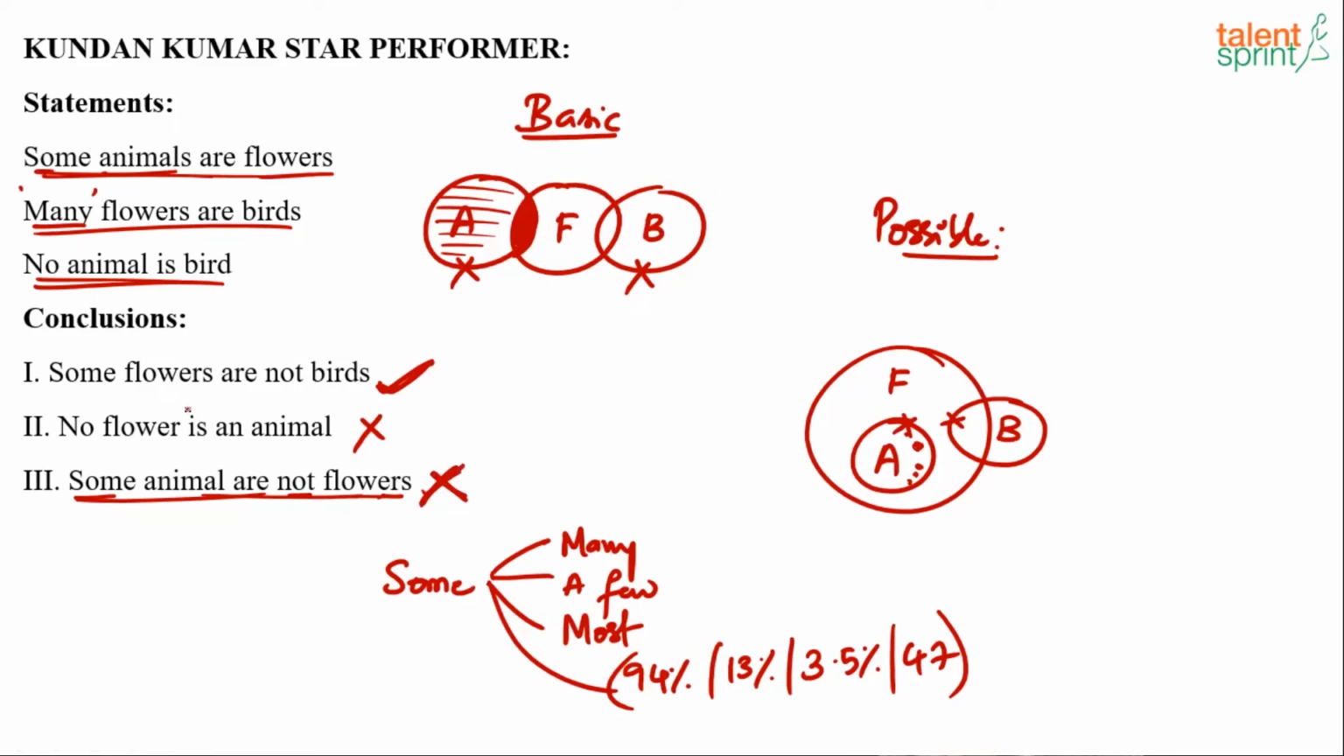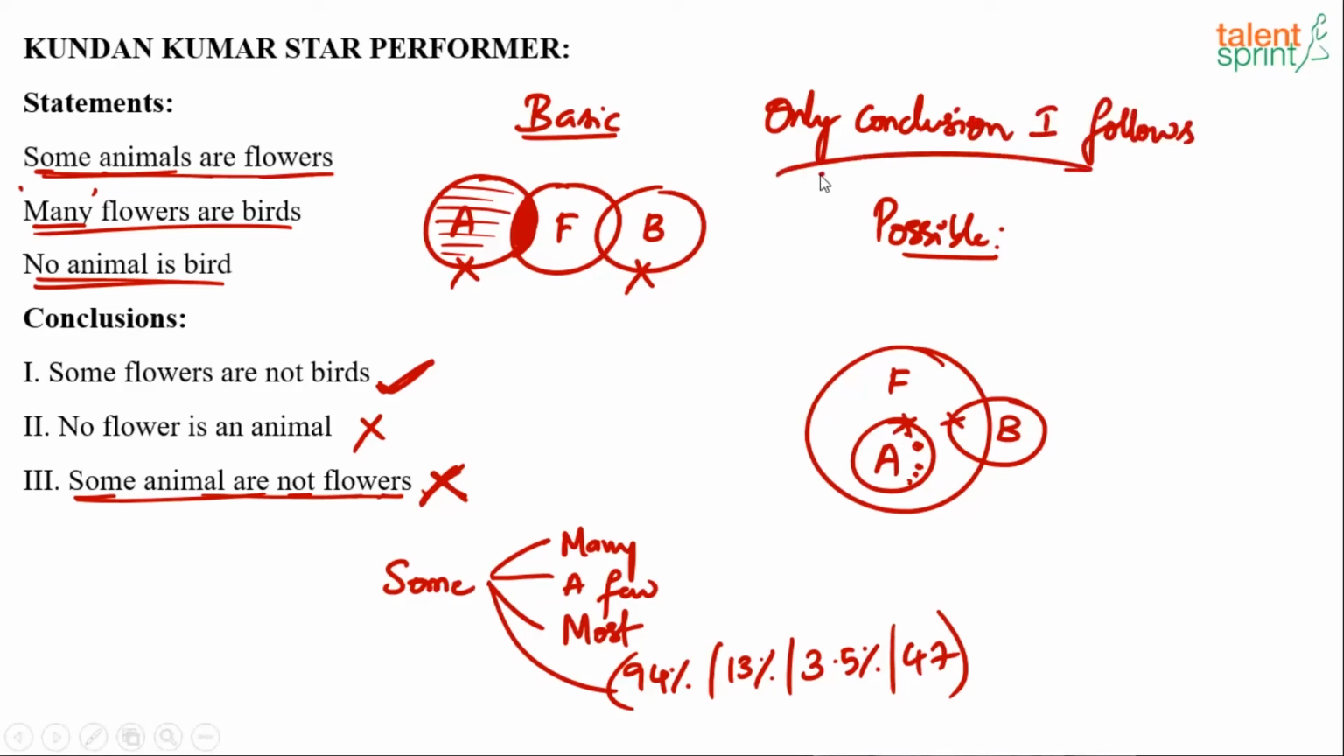So conclusion 3 satisfies the basic diagram but fails in the possible diagram. Remember, a definite conclusion should be correct not only in the basic diagram but in the possible diagrams as well. Here this definite conclusion fails in the possible diagram. Hence, conclusion number 3 is wrong. So your answer to this question should be only conclusion 1 follows. Only conclusion 1 follows.